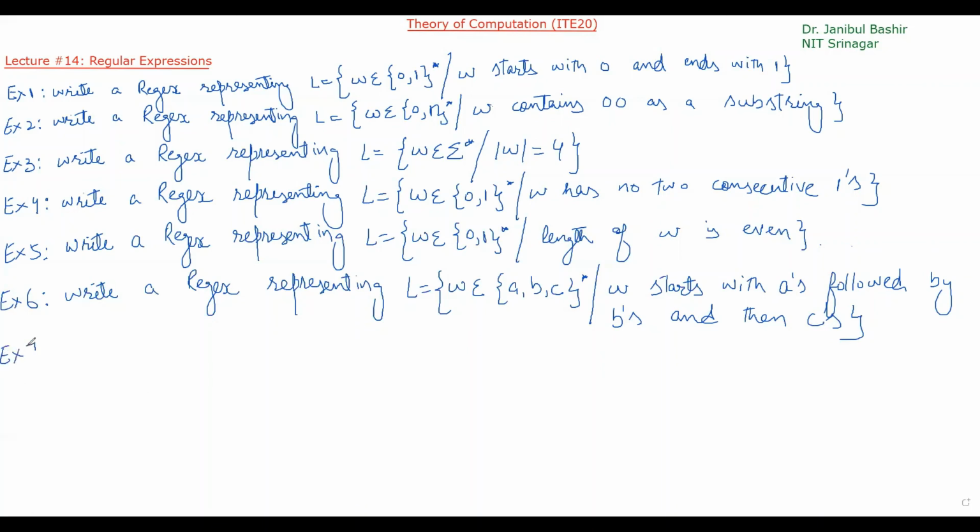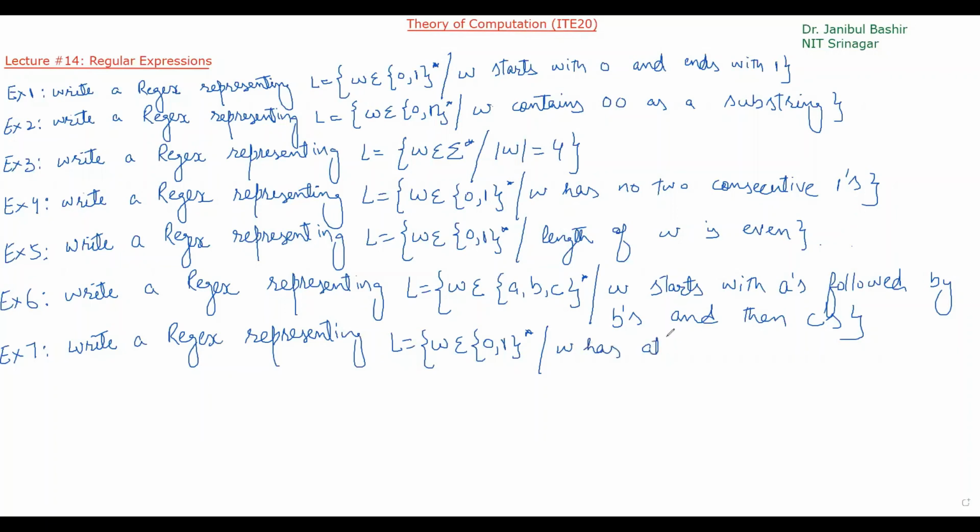Example 7, write a regular expression representing L is equal to W belongs to 0, 1 star, such that W has at least one 0 and one 1.